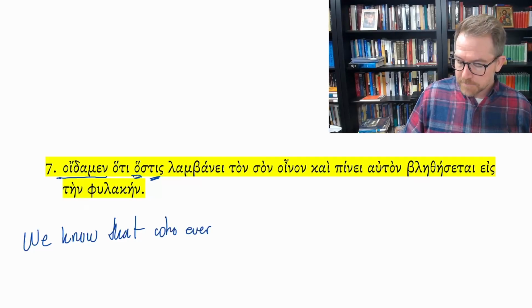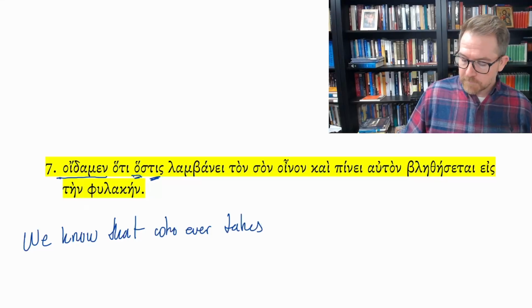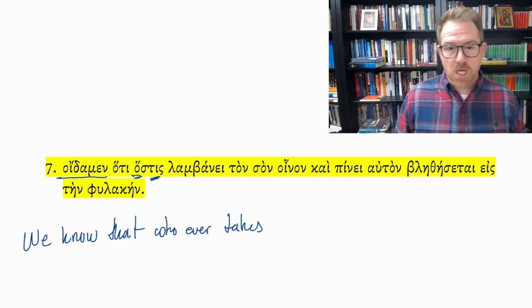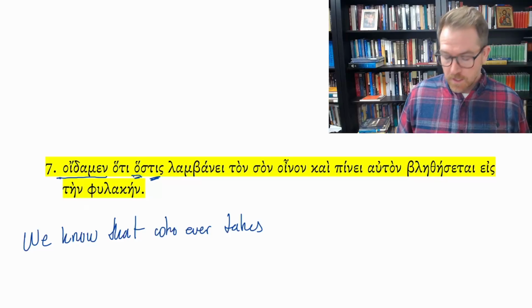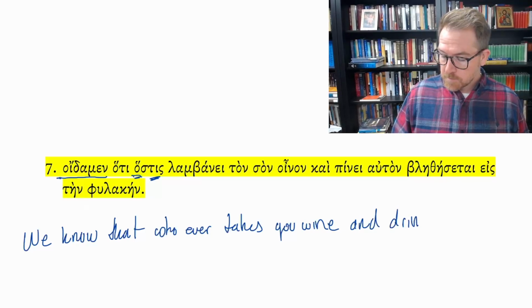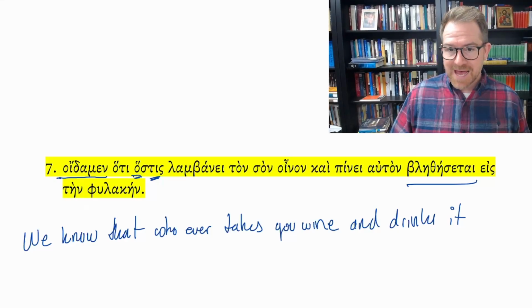Whoever lambanei takes or receives. We'll say takes in this instance. From lambano, third person singular present active indicative. Whoever takes ton son oinon, the your wine. So your wine. Kai pinei, and drinks it. Blethesetai, this is the aorist passive from ballo.